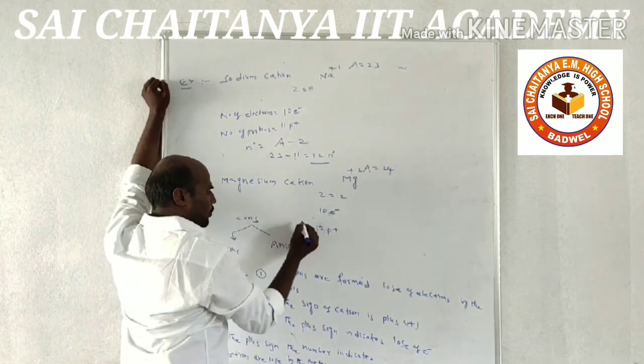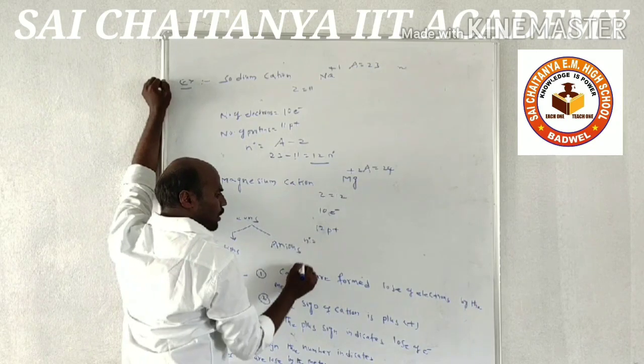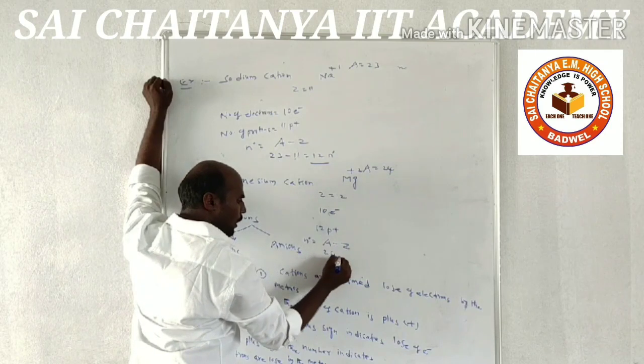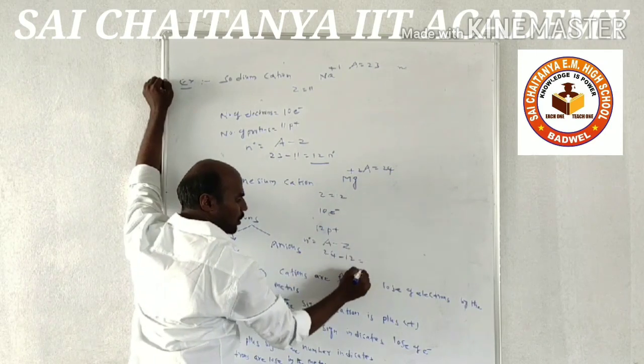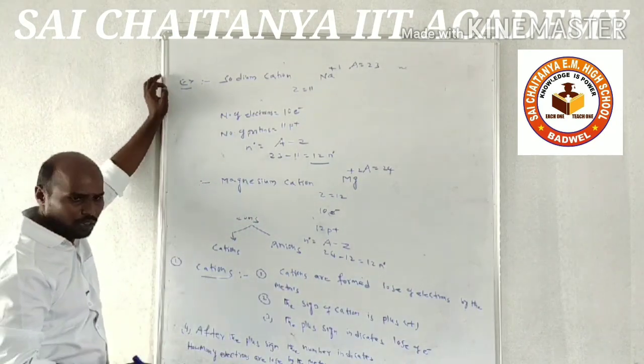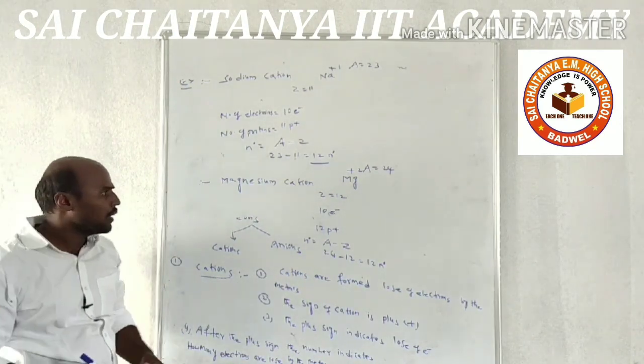Number of neutrons, what is the formula? A minus Z. So here mass number is 24 and atomic number is 12. 24 minus 12 is equal to 12 neutrons. Number of neutrons in the magnesium cation is 12. Like that we can calculate all cations.